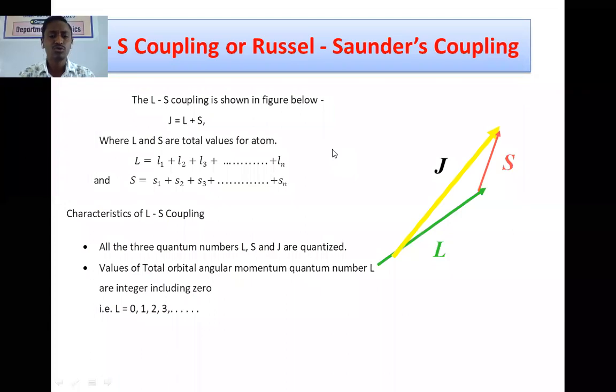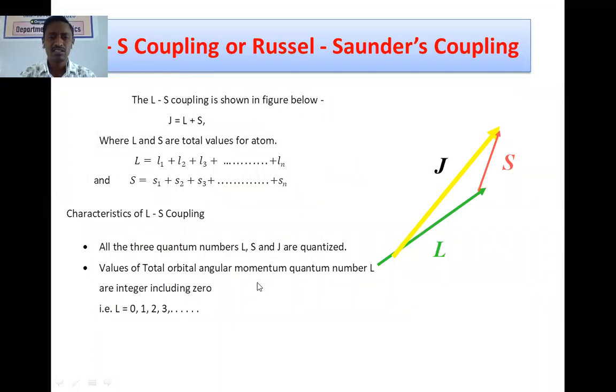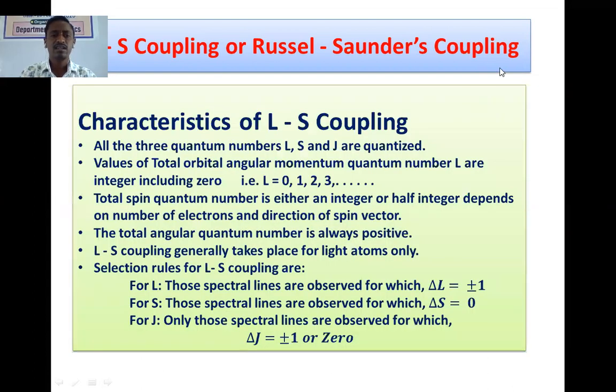So values of L should be integer values as far as the LS coupling is concerned. Okay, secondly, the third point: the total spin quantum number is either an integer or a half integer. See here, when integer values are obtained,